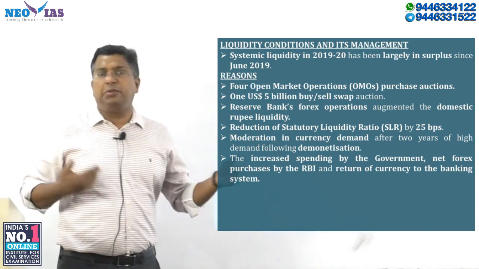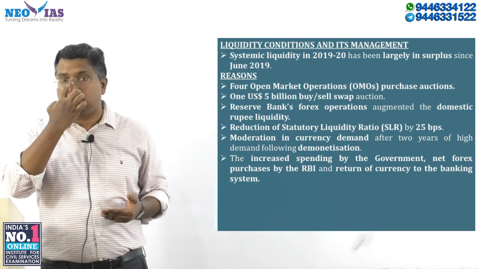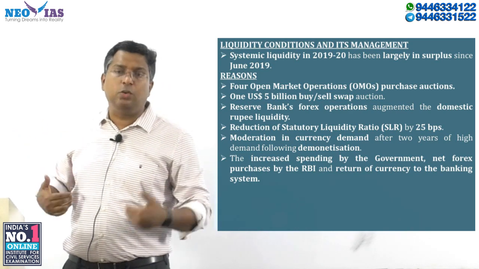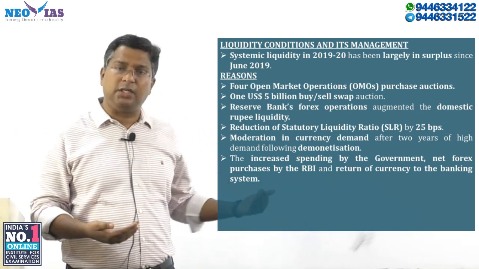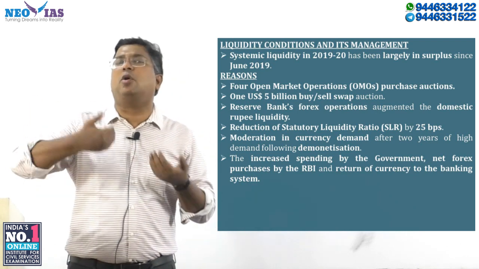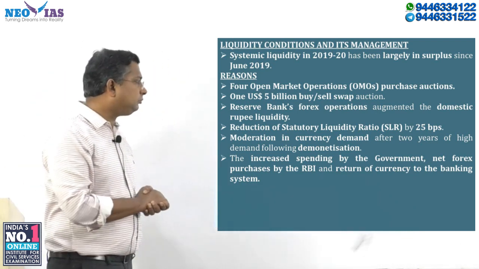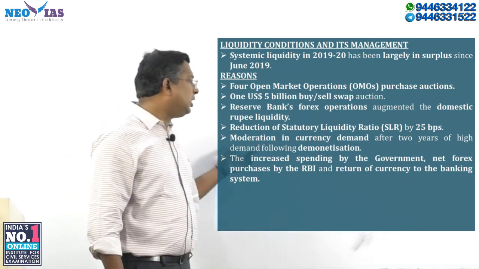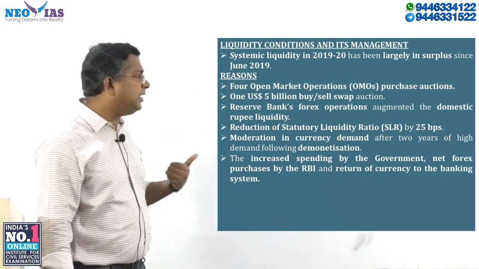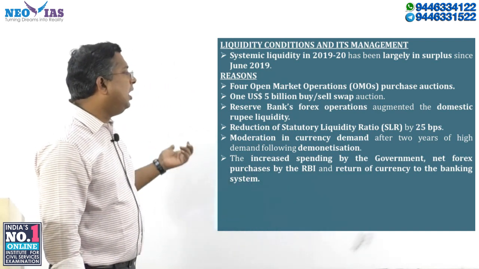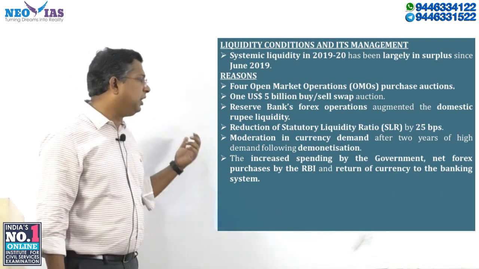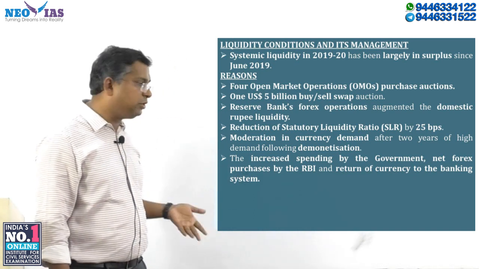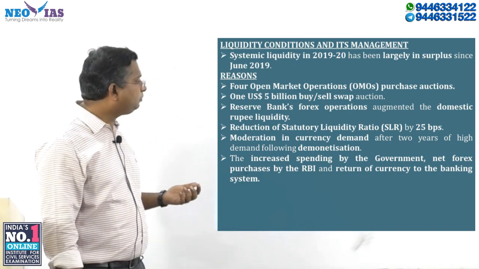Then we have seen continuous reduction in SLR every quarter, 25 basis points, which continued till March 2020. Now it is 18%. So the reduction in SLR also contributed to increasing liquidity. Also in 19, compared to the earlier period, there was more moderation in currency demand. The demand for currency was very high, especially after demonetization, but in 19 it was moderate, which has also helped liquidity to be in surplus.